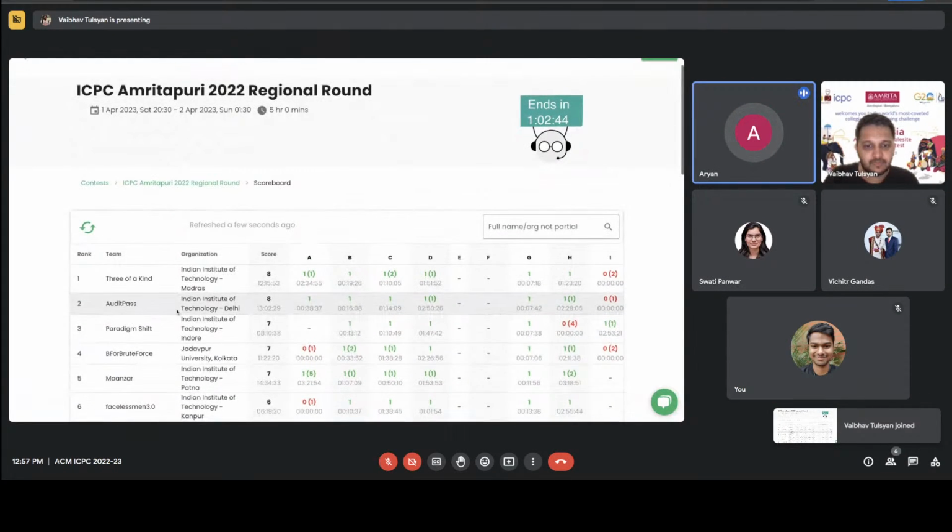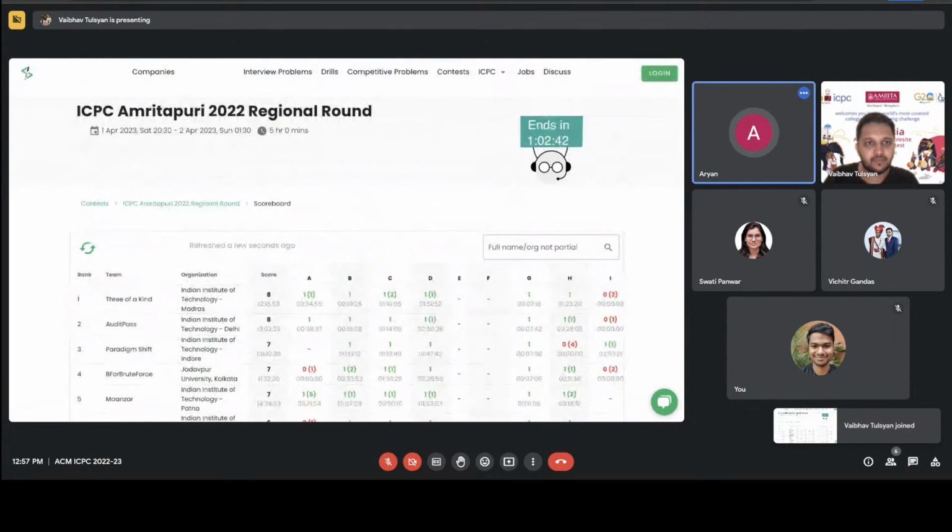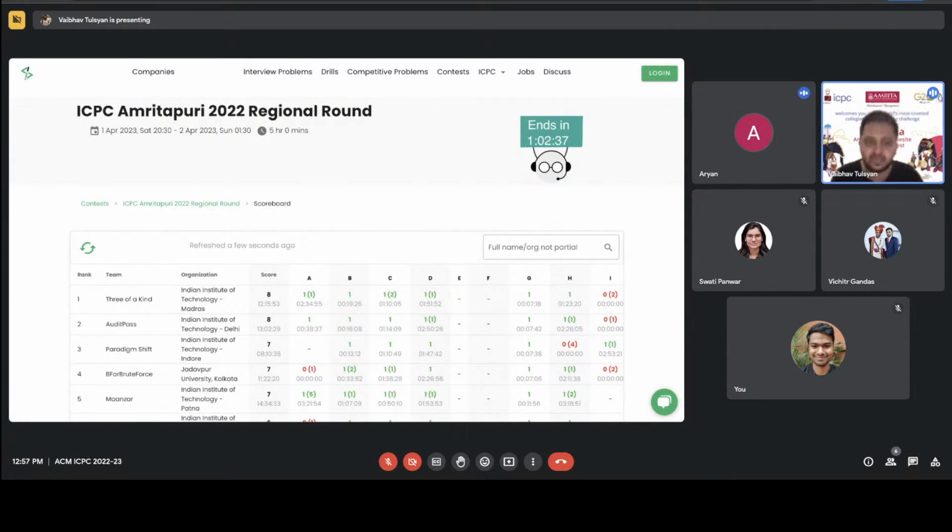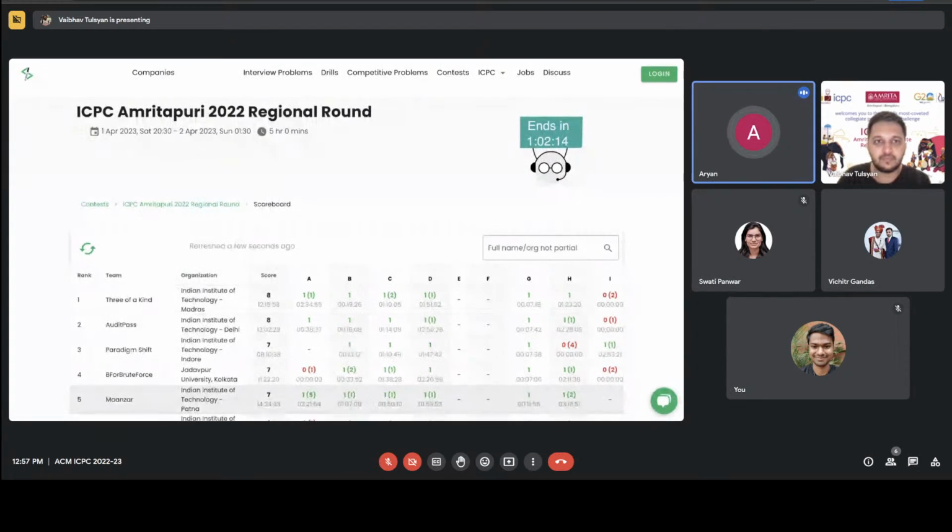And I believe Ane is also in his first year. Wait, oh really? But he participated last year, right? If he participated last year, then it might be the second year. I can just check last year. Yeah, I think he participated last year too. But whether he made it to regionals, I am not sure. If their team from his college participated, he would have definitely made it to the regional.